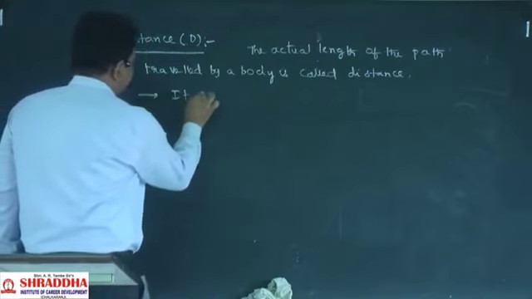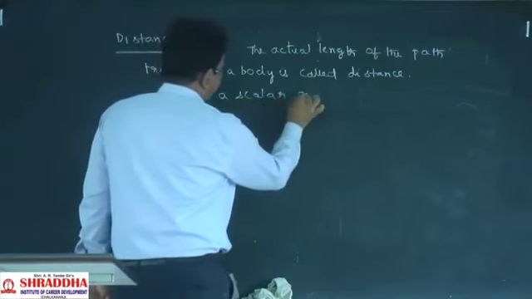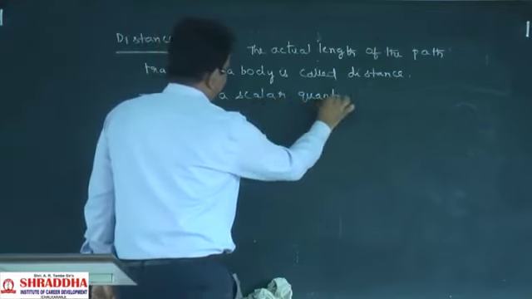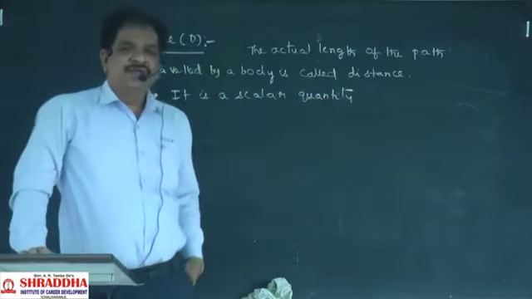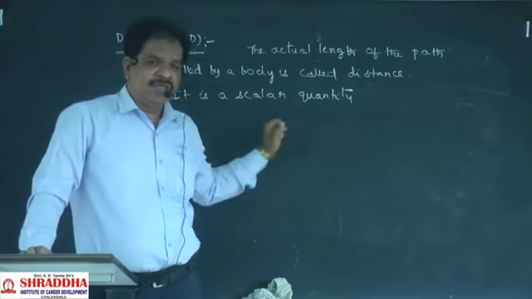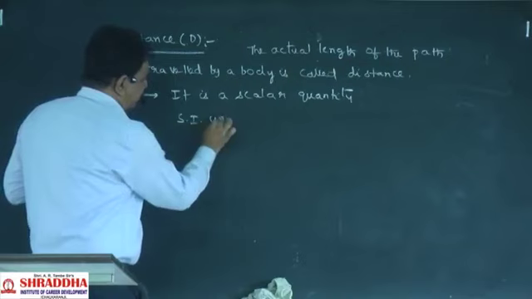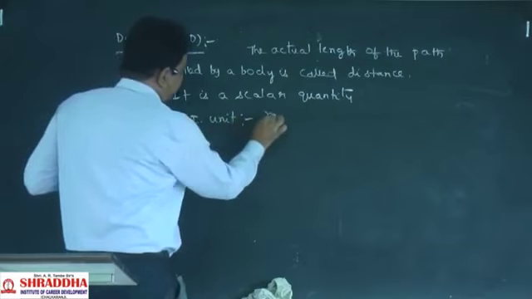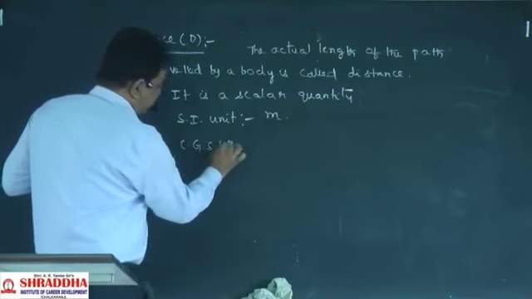The actual length of the path travelled by a body is called distance. Distance is a scalar quantity. It is having only magnitude. It doesn't have any direction. So that's why it is a scalar quantity. What is the SI unit for distance? It will be measured in meter. What is its CGS unit?